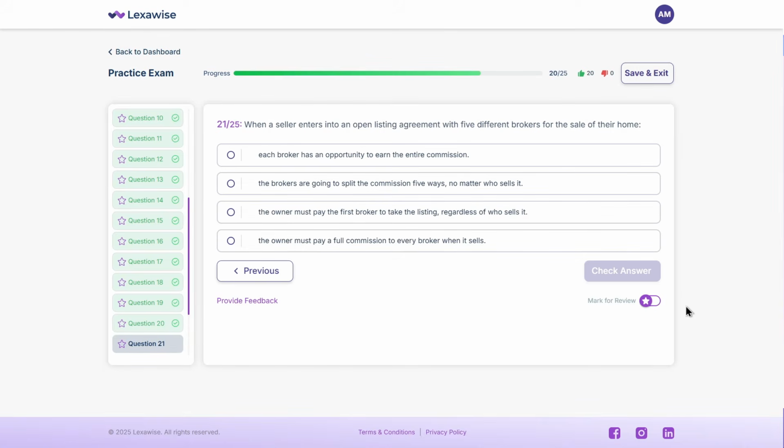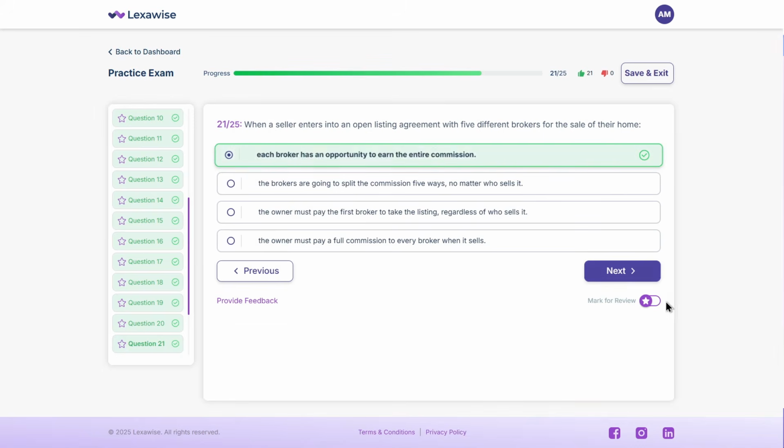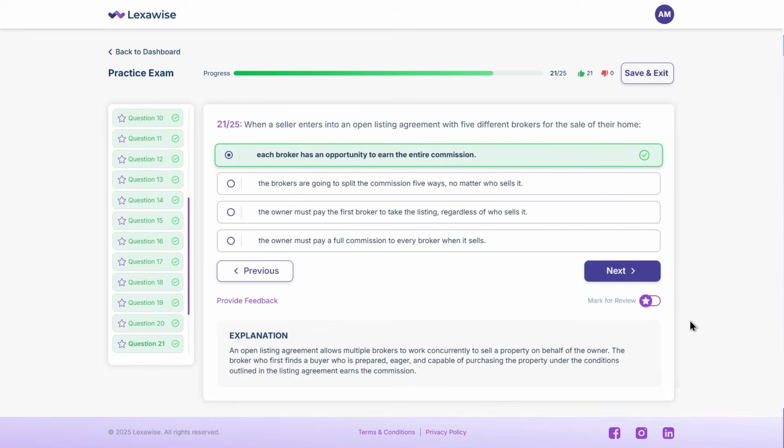The correct answer is A. Each broker has an opportunity to earn the entire commission. An open listing agreement allows multiple brokers to work concurrently to sell a property on behalf of the owner. The broker who first finds a buyer who is prepared, eager, and capable of purchasing the property under the conditions outlined in the listing agreement earns the commission.